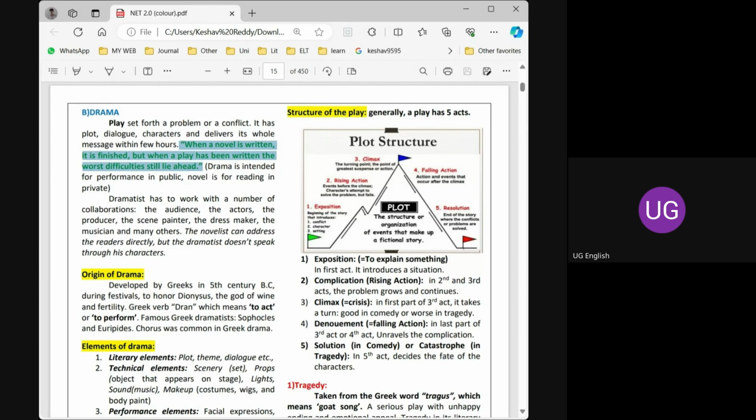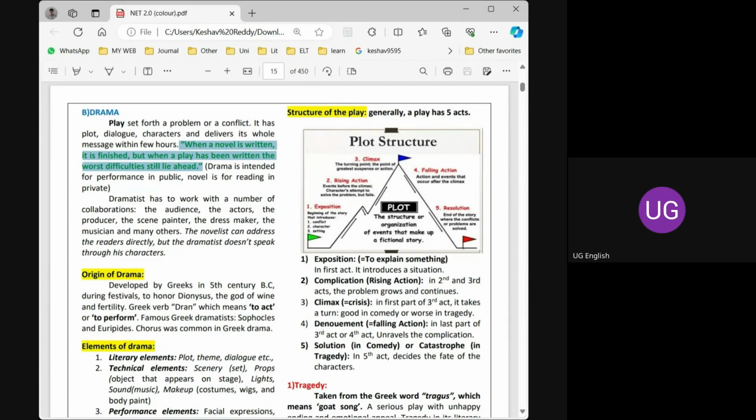But when the play is written, the task of the playwright or dramatist is not over yet. There are many more difficulties ahead for him because the drama is intended for performance.